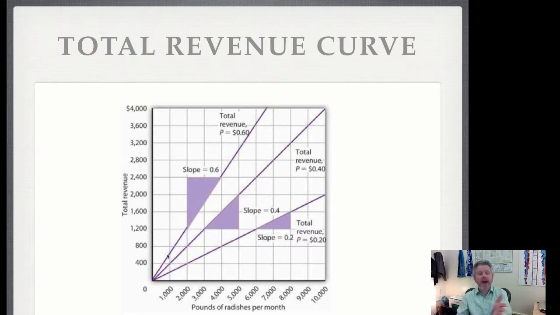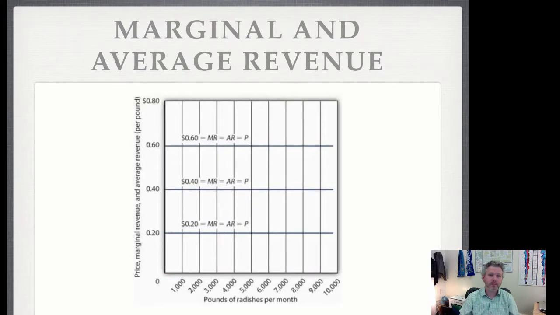When I increase by a unit, what is the increase in revenue? Well, it's exactly equal to the price. So the slope of the total revenue curve is just whatever the price is. If the market price was 40 cents, then the slope of this total revenue curve would be 0.4. The same thing if the price was 20 cents, then the slope of the total revenue curve would be 0.2.